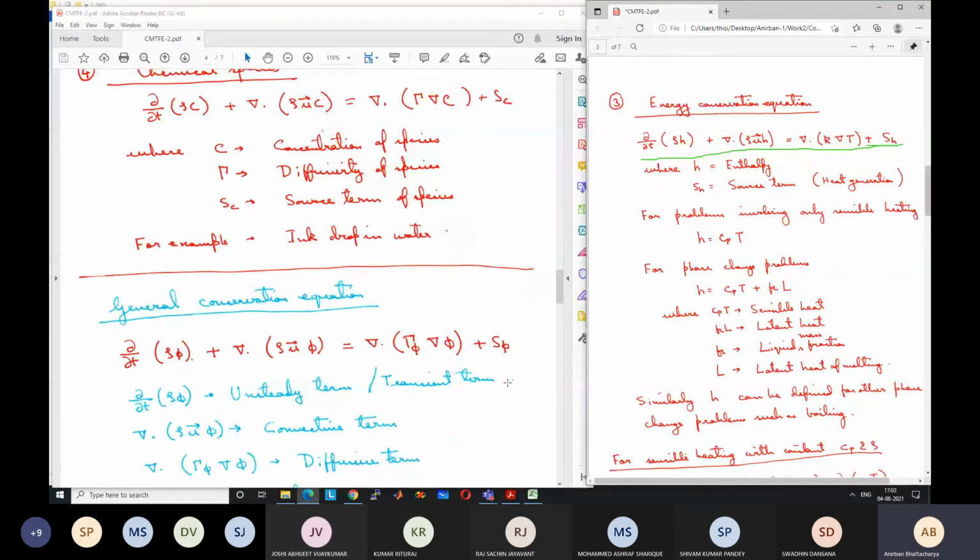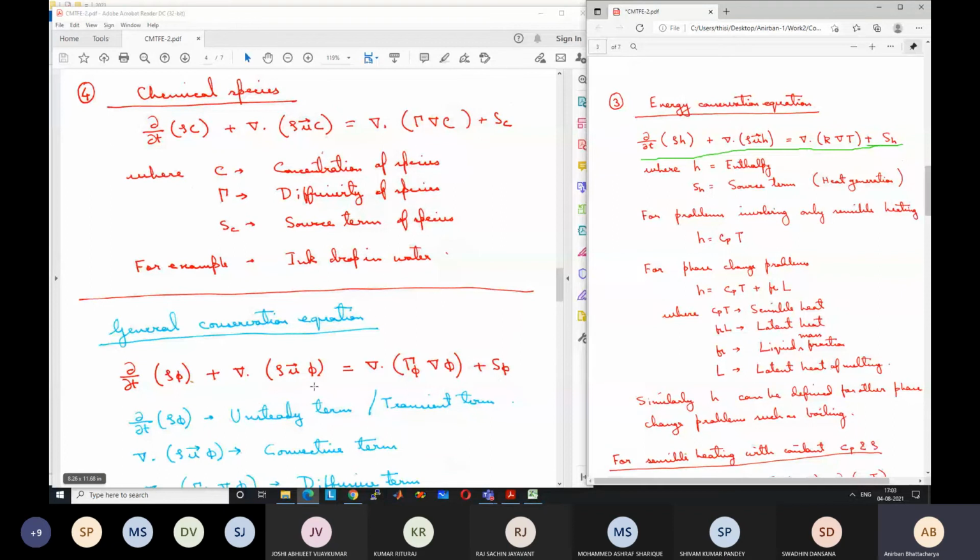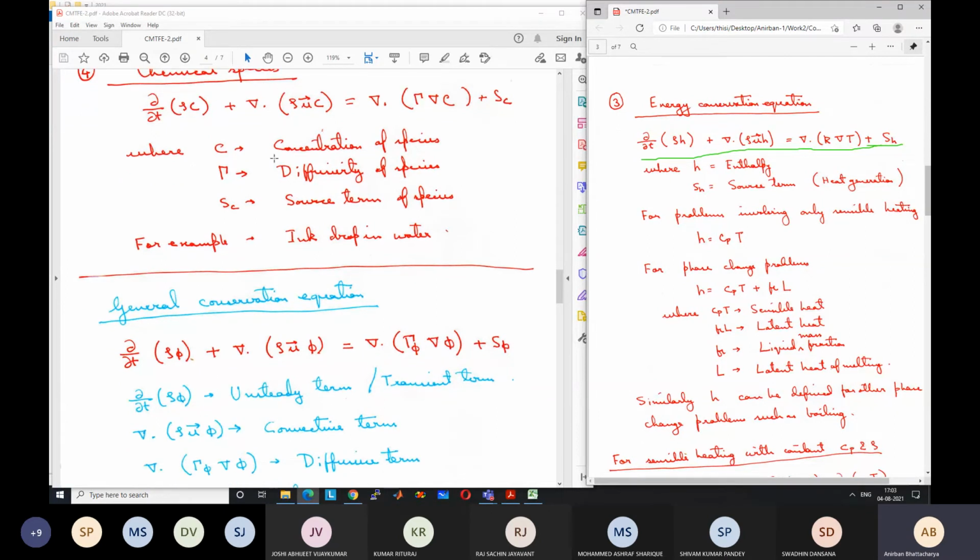With these 4 terms, all these other equations are almost related to the general conservation equation. So this is all the same as the general conservation equation. You just have to appropriately define what is phi and what is gamma. In this case, phi is C, and gamma is this gamma. Similarly, for this equation, we have to find out what is phi and what is gamma. In this case, it can be written in terms of temperature, so phi will become temperature, and gamma will become diffusivity.